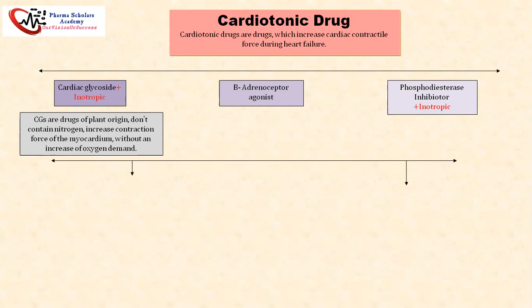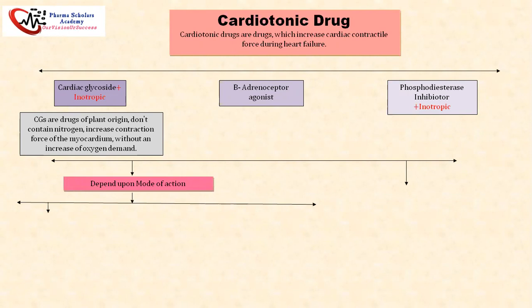In cardiac glycosides, the classification depends upon their mode of action and their polarity. In the mode of action, there are two inhibitors. One is inotropic and sodium potassium ATPase inhibitor. Sodium potassium inhibitors are ligand gated ion channels. They are useful for regulation of the cellular volume and for maintaining the resting potential. Plus, they are the transducers of the MAPK pathway. They also maintain the reactive oxygen species. Indirectly, they show the cardiotonic effect.